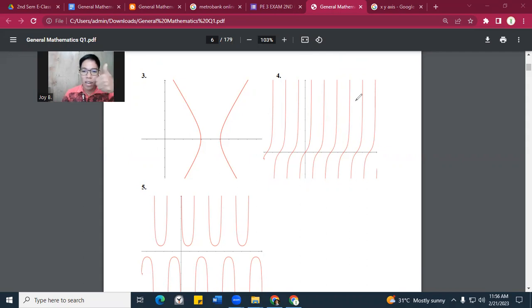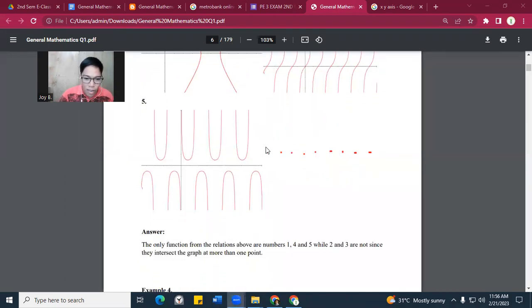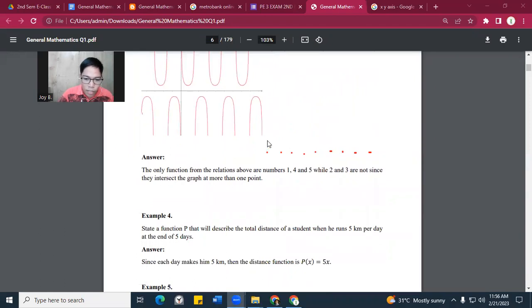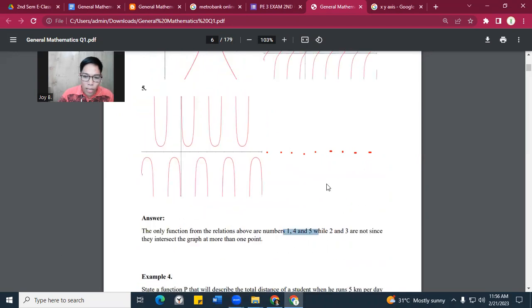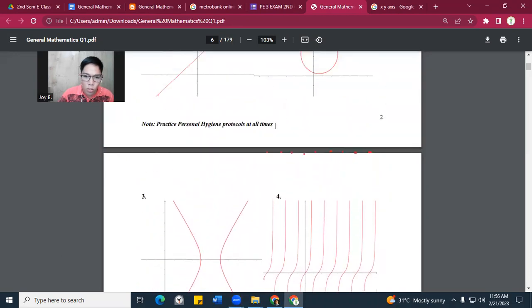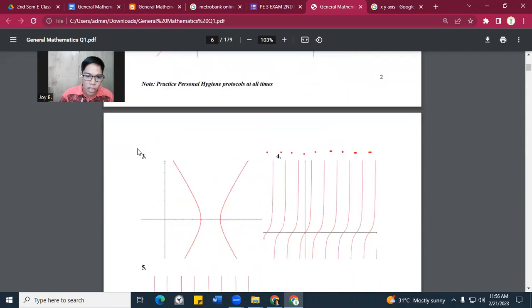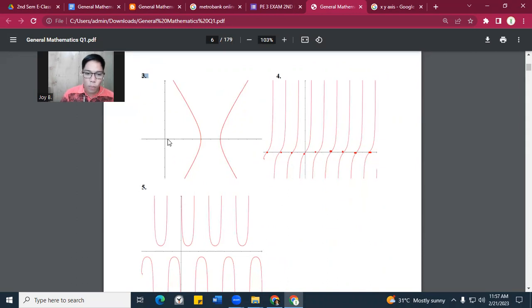Now, number 4, is this a function or no? Thumbs up, thumbs down? Okay, this is thumbs up, because remember, we only touch once here, once in our y-axis. Okay, nakuha? So the only functions from the relations above are 1, 4, and 5. While 2 and 3 are not functions. Okay, nakuha.